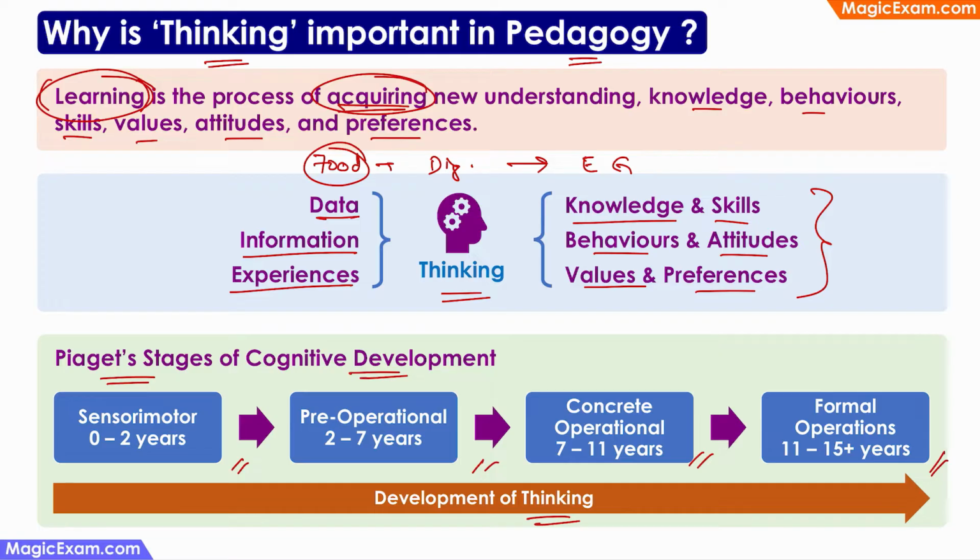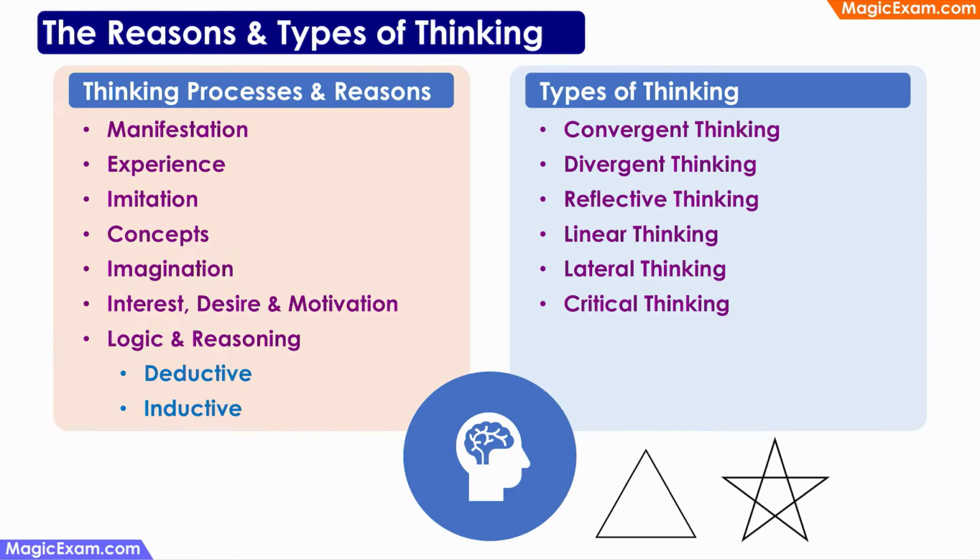Because as the person grows older, the person already has some experience, already has some information, has already learned a lot of things. So whenever the person gets new data, information, or experiences, he can use his existing learning in the thinking process, and the new knowledge or skills, behaviors, attitudes keep on developing and evolving. So as a person grows, develops, and evolves throughout his lifetime, the thinking process also develops and evolves throughout a person's lifetime. Next, let us talk about some of the reasons of thinking and the various types of thinking.